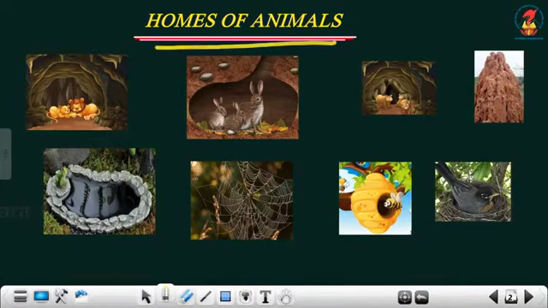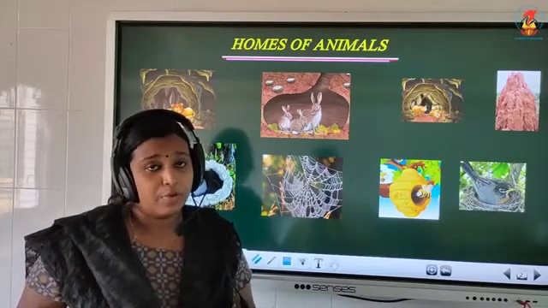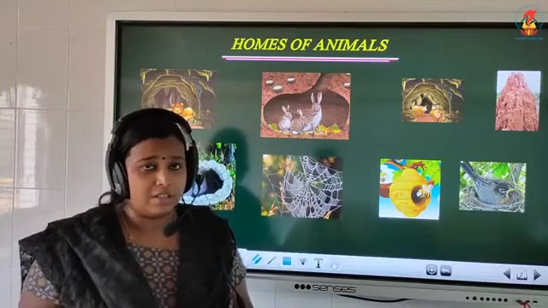Animals are found in all kinds of places. They live on land, in water and on trees. Some animals make their own homes. Yesterday I told you some animals live on land and some in water and some on trees, and I told about the examples. Here some animals make their own homes, but some don't have any home. Some of them will depend on other animals.